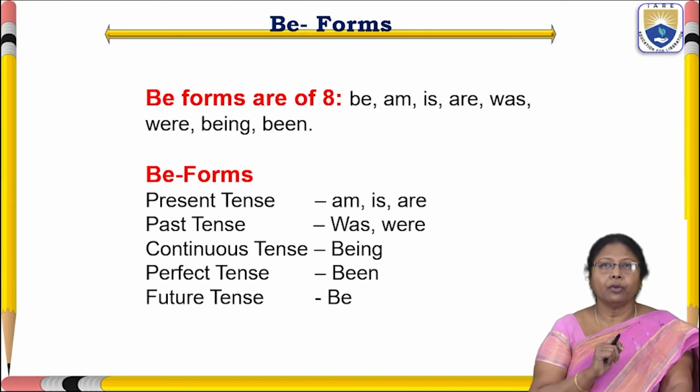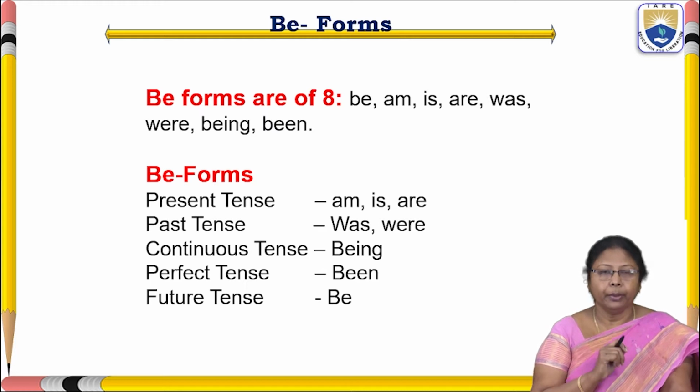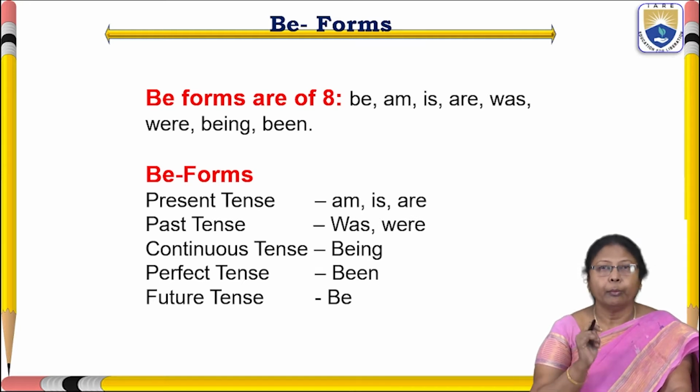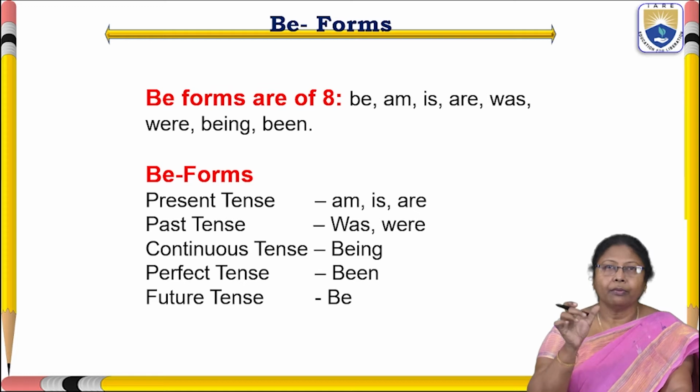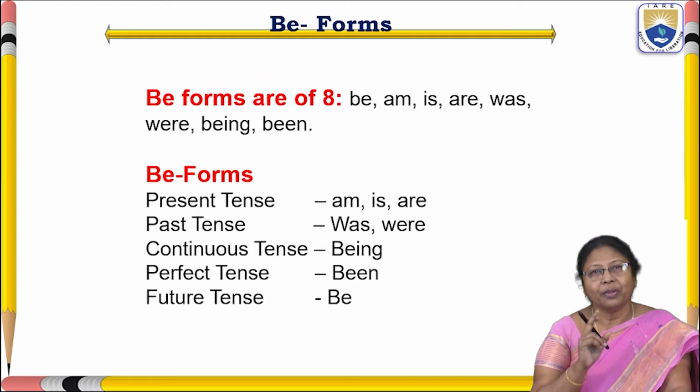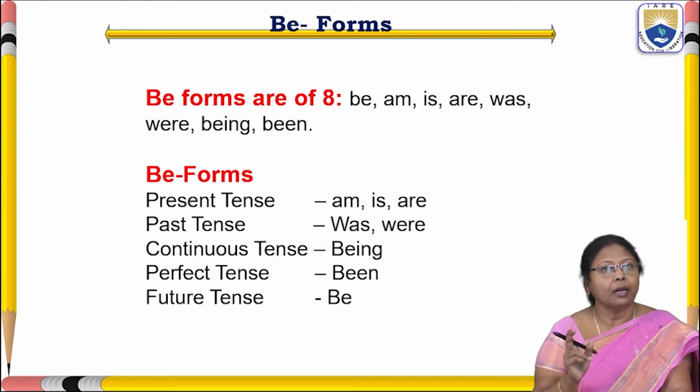So usually B forms are 8: be, am, is, are, was, were, being and been. Based on the tenses, we have divided these B forms into categories. First of all, present tense B forms are am, is, are. And past tense B forms are was and were.